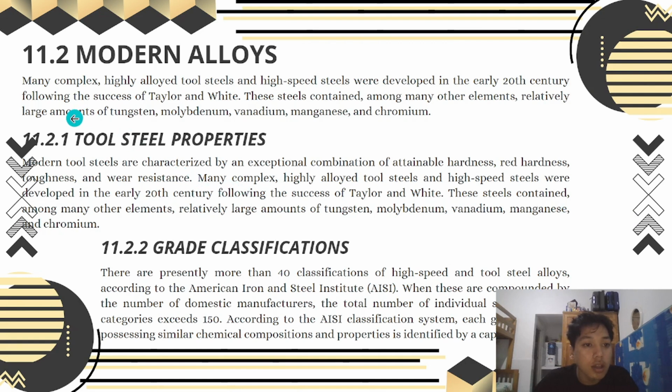Next, the modern alloys. Many complex, highly alloyed tool steels and high-speed steels were developed in the early 20th century following the success of Taylor and White. This steel contained, among many other elements, relatively large amounts of tungsten, molybdenum, vanadium, manganese, and chromium.